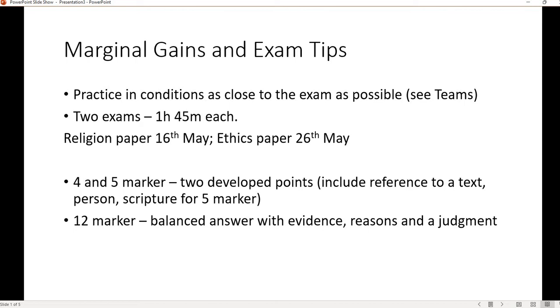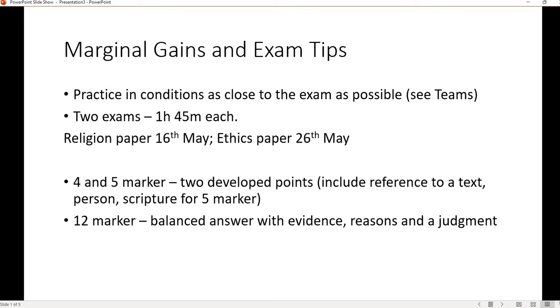As I said, the first paper on the Study of Religions, that's Christianity and Buddhism for us, is on the 16th of May. So that's just over a month from today. The ethics paper, that is the 4 different topics that we've studied, crime and punishment, etc., is on the 26th of May. So I'm going to talk about what the religion paper looks like in terms of the 4 marker and the 5 marker, as well as the 12 markers.